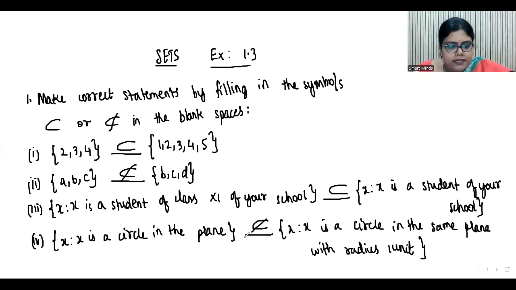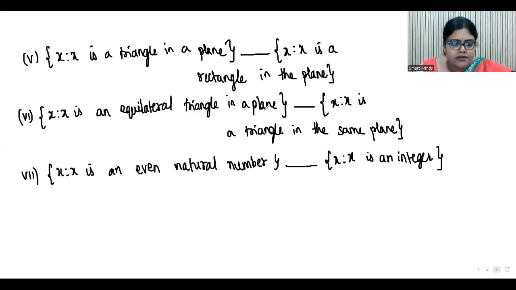Why is it not a subset? Because all its elements will not be there in the second set. Okay. Then next, fifth one. {X such that X is a triangle in a plane} and {X such that X is a rectangle in a plane}. So this is also not a subset because triangles are not present in rectangles. So all the elements of the first set are not there in the second set. So that is the reason it is not a subset.